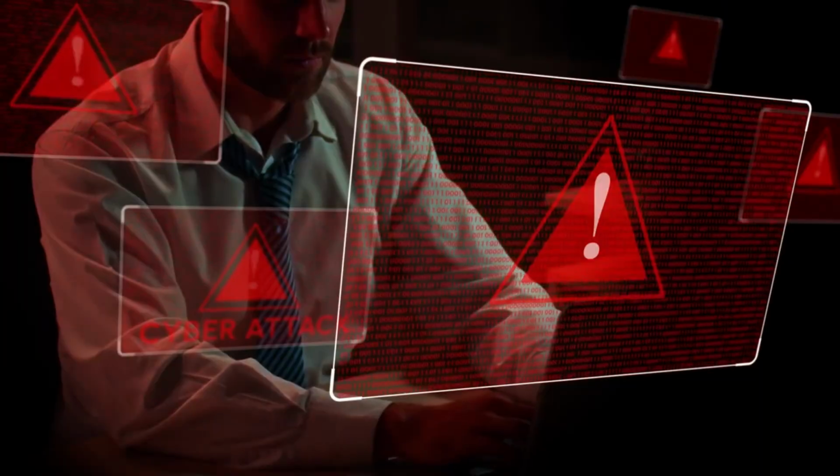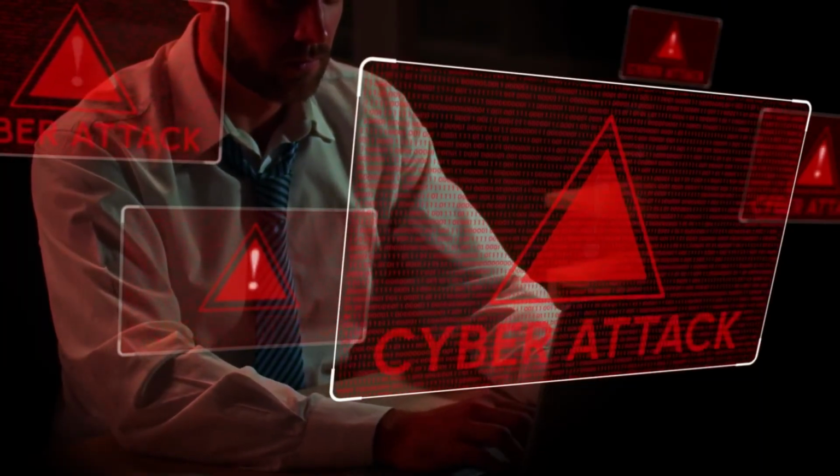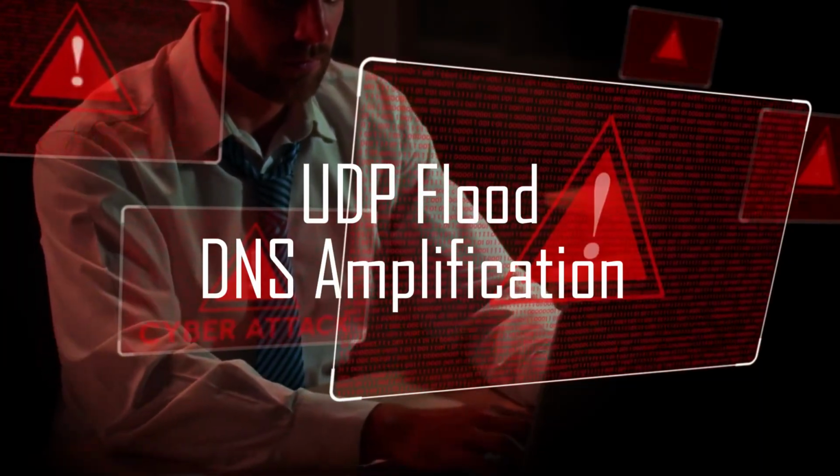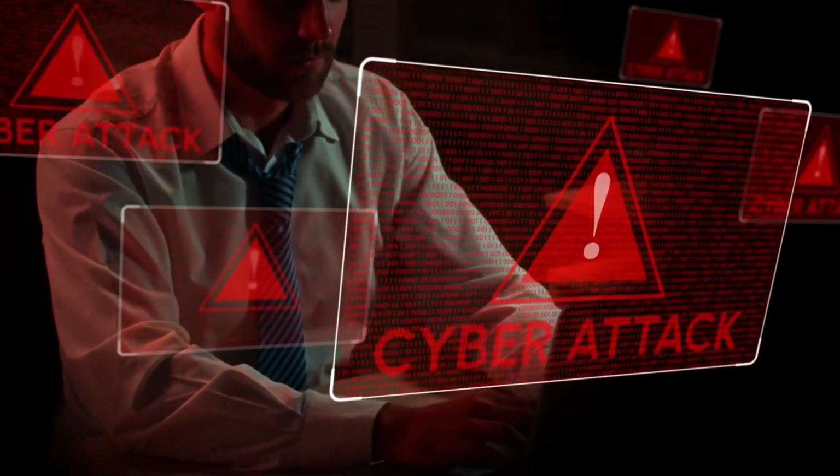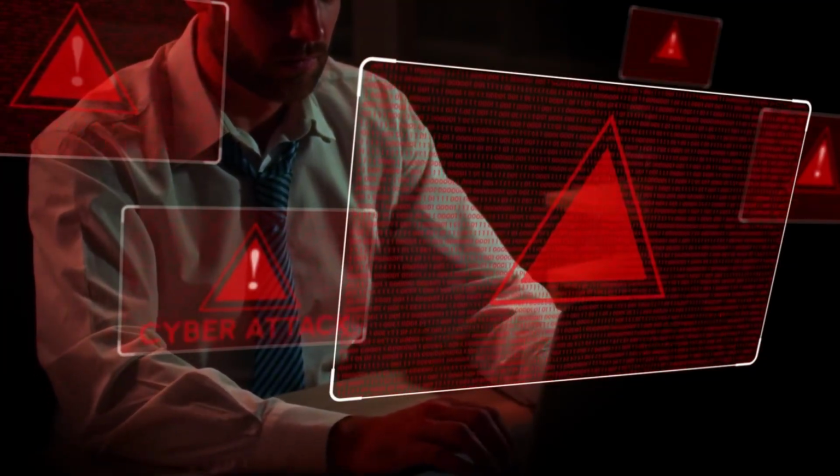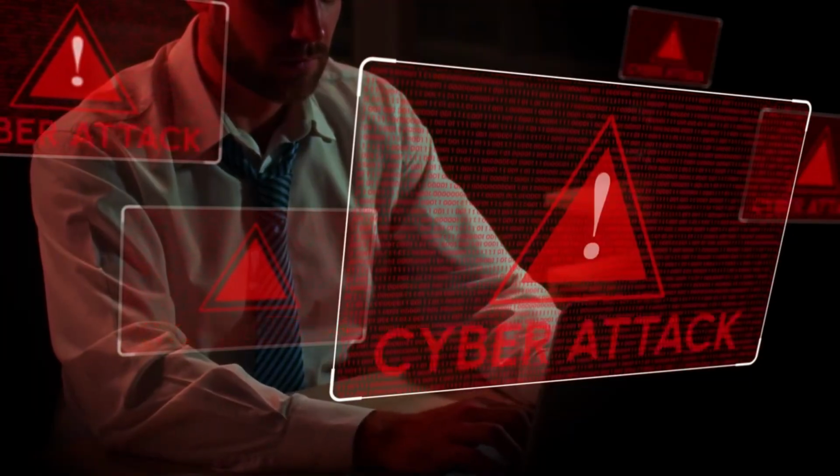DNS amplification attack. Attackers send small DNS requests using a spoofed IP. The server replies with large responses to the victim. Small request, massive attack. Since UDP doesn't verify sender identity, attackers can fake the source IP address easily.